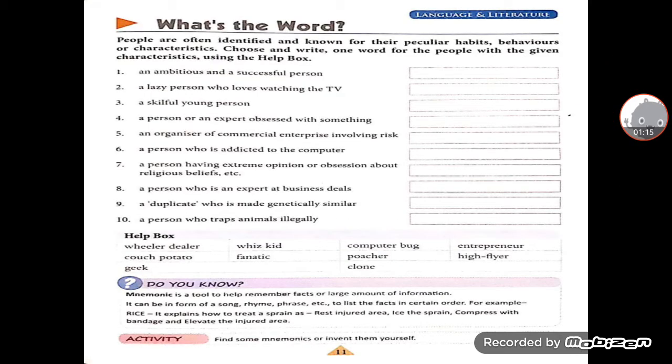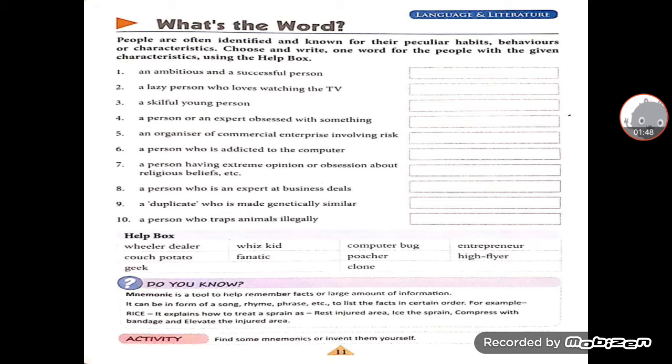First we will start with the what's the word. People are often identified and known for their peculiar habits, behaviors, or characteristics. Choose and write one word for the people with the given characteristics with the help box. So here with this characteristics given, and you have to name the persons. Like first one is an ambitious and a successful person. So answer is high flyer.